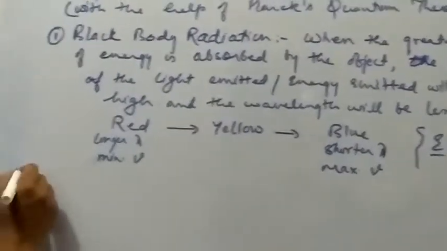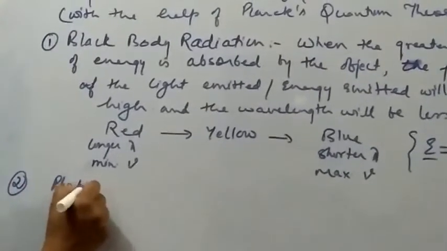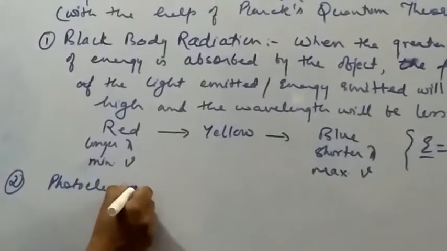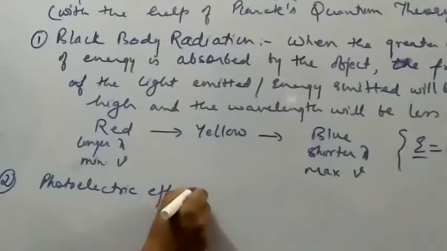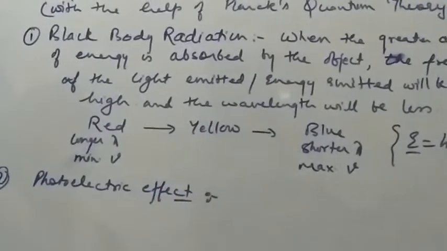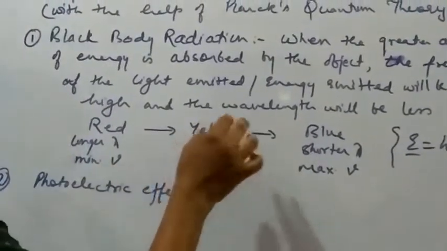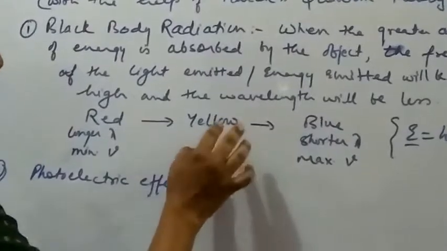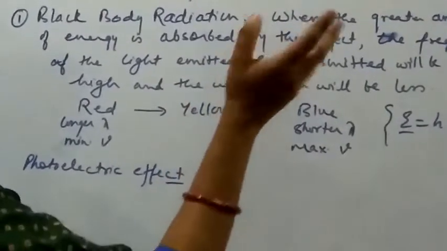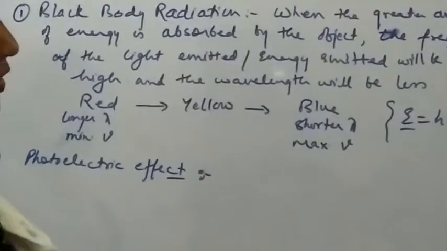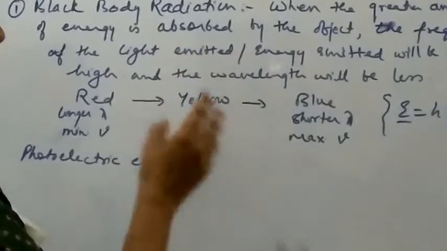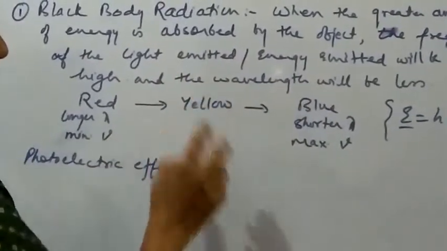Now second is the photoelectric effect. Okay students, one thing is what happens when a metal surface or an object is heated, or a particular energy radiation falls on it. This energy is going to oscillate the atoms of that object.